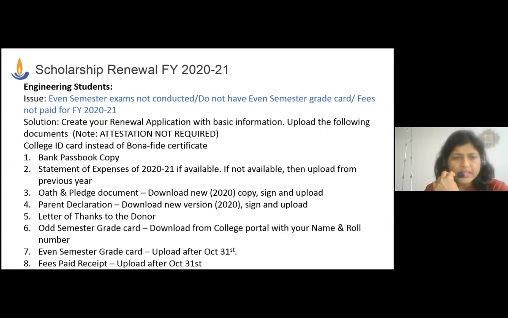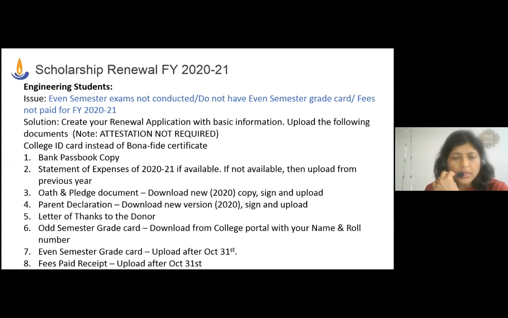Third document, statement of expenses, if it is available with you. If the college has issued a new statement of expenses for 2021, please upload that. That will be great. If you do not have it, for some reason, if your college has not provided you, then you can upload the one of 2019-20 also. It will work.